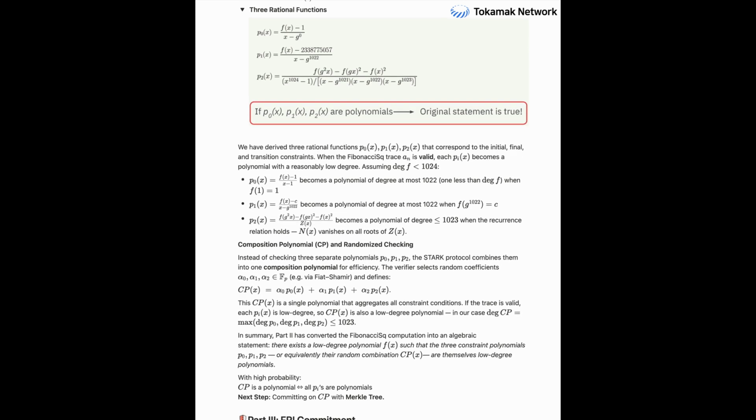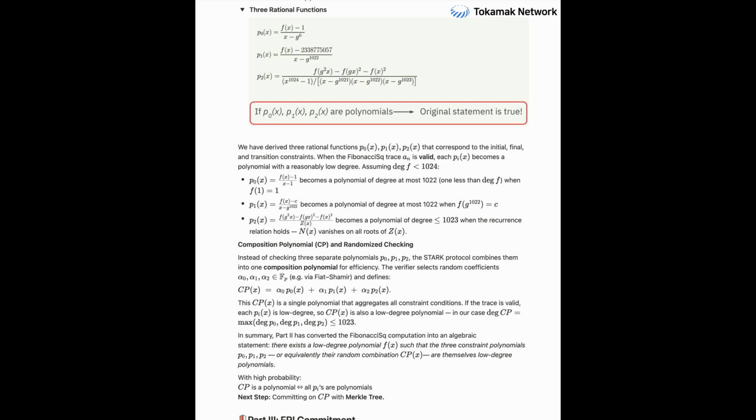To make things incredibly efficient, instead of checking these, say, 3 separate constraint polynomials independently, they combine them into a single master polynomial called the composition polynomial, or CP. The composition polynomial, okay. How it works is the verifier randomly selects some coefficients. Let's call them alpha0, alpha1, alpha2. These are just random numbers chosen by the verifier. Right. And these random alphas are used to create a weighted sum of the individual constraint polynomials. CP(x) equals alpha0 p0(x) plus alpha1 p1(x) plus alpha2 p2(x).